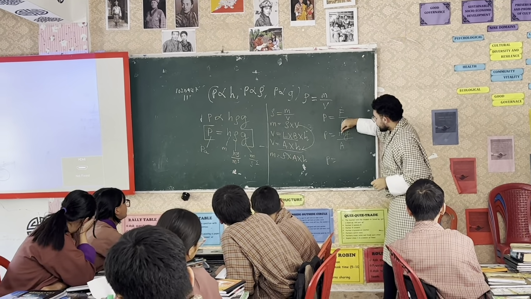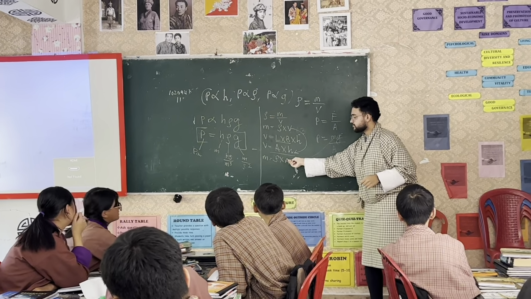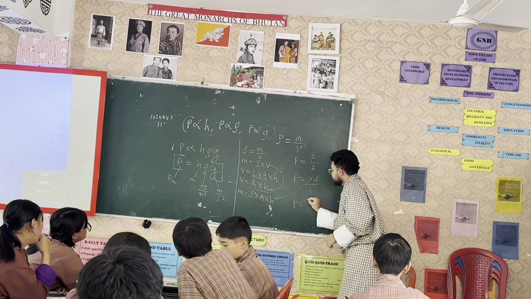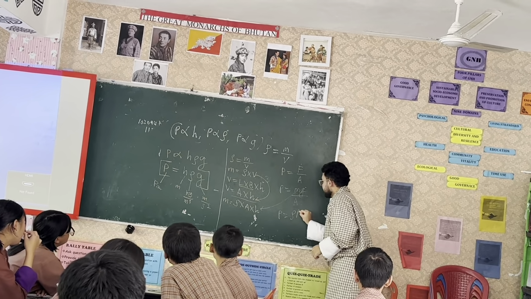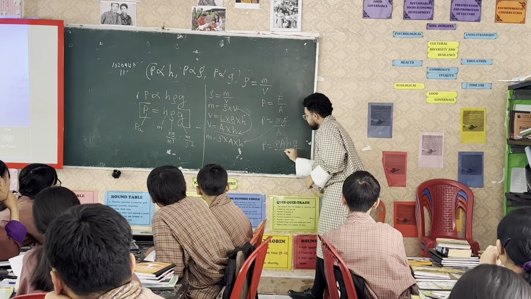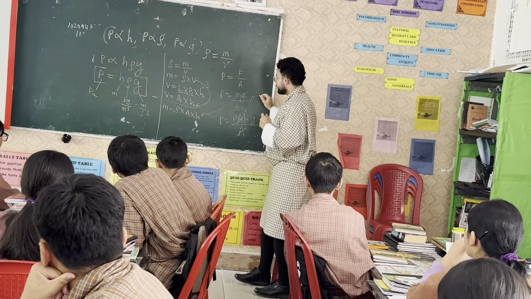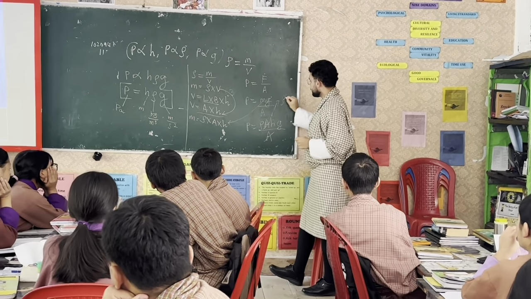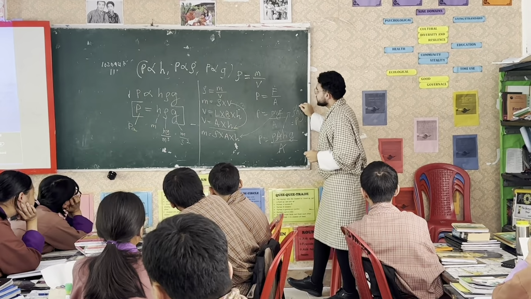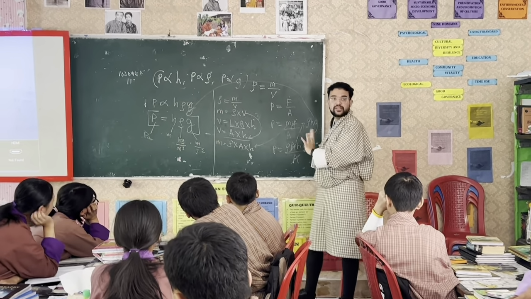Now, what was our equation of mass that we got? Density times area times height. Right? So we can write it as density times area times height times gravity, divided by area. So this A and this A will get cancelled. We are left with rho hg, which is equal to pressure. Did we get the same thing? Yes. This is two ways of deriving the equation, okay?